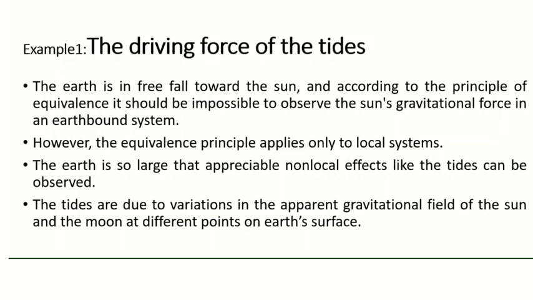Here it is distinguishable, because the earth is in free fall towards the sun, and according to the principle of equivalence, it should be impossible to observe the sun's gravitational force in an earth-bound system. But the equivalence principle applies only to local systems. The earth is so large that appreciable non-local effects like tides can be observed. So the tides are due to the variations of the apparent gravitational field of the sun and the moon at different points on Earth's surface. This example we are going to look at thoroughly.